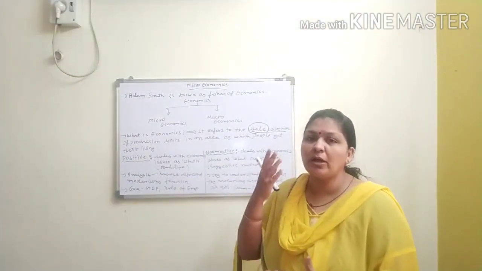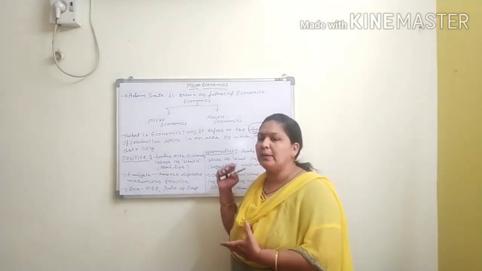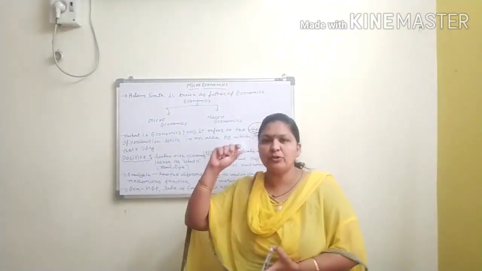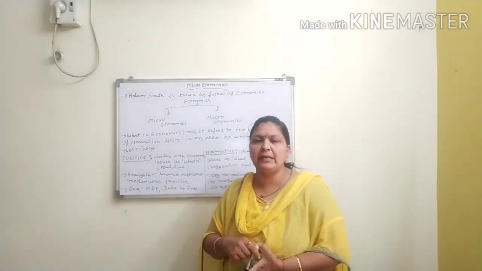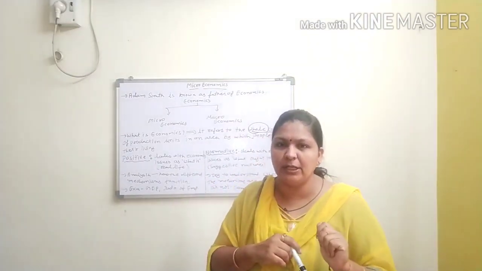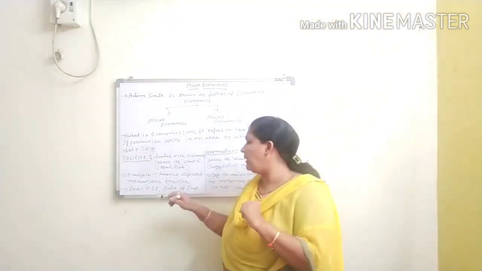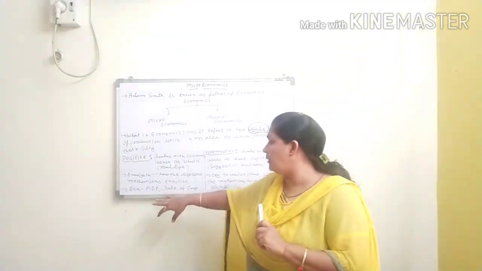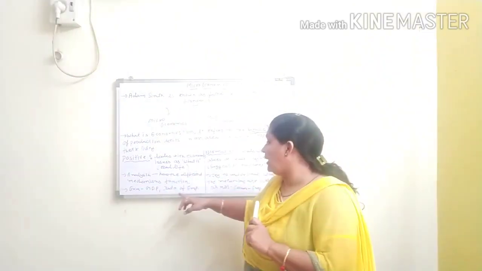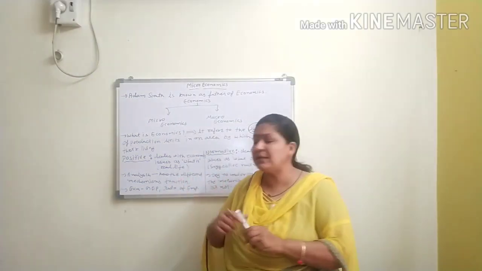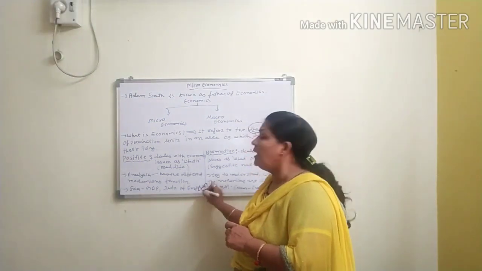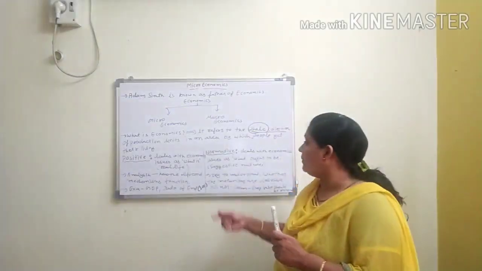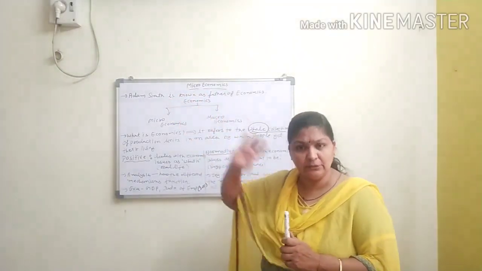When we talk about the third point between positive and normative economics, examples are given. In positive economics, dealing with actual and real-life data, every year we calculate the GDP of the nation. GDP is the most important example of positive economics. And the rate of employment, for example 20% or 10% in percentage terms. Clear? Now normative is a suggestive matter, just suggestive.